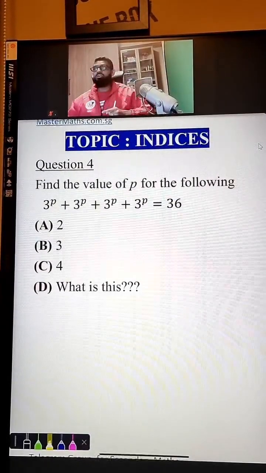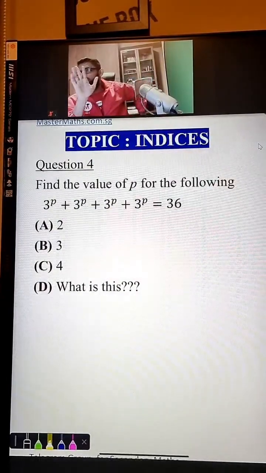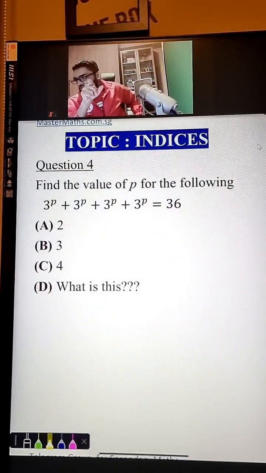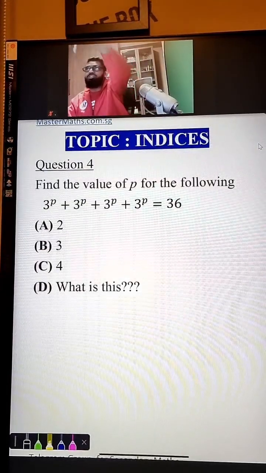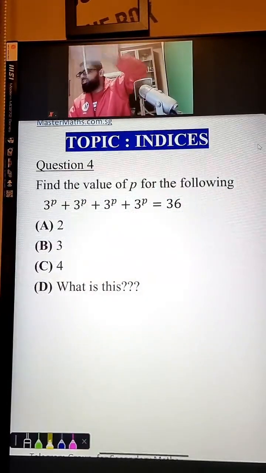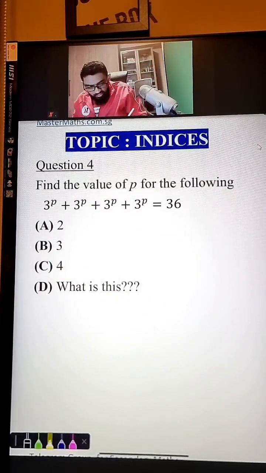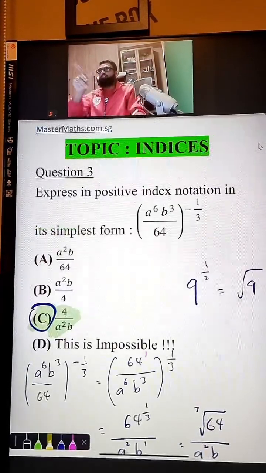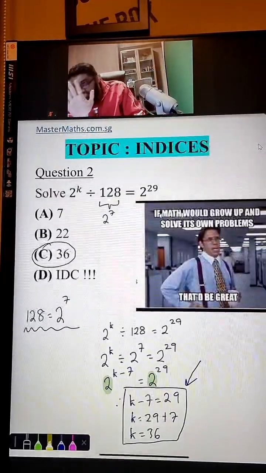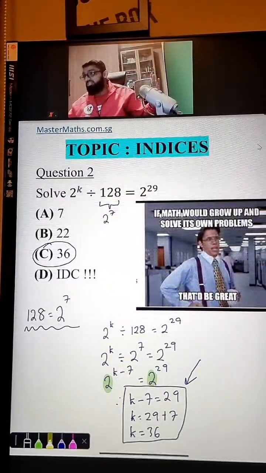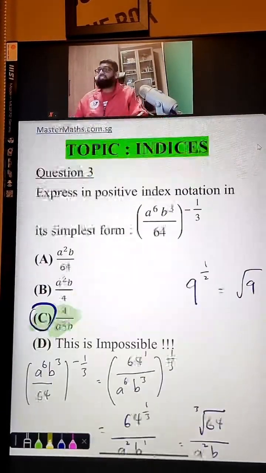Okay, guys, let me discuss with you all this question. Now, you don't see this a lot, but it can come out in your exams. It's not very common. The more common ones are the first 3 questions, very, very common. Let me show you the first 3 questions again. Like this one here, express in positive index. You see this a lot, as though your teacher has no other questions. They must always select this type of question.